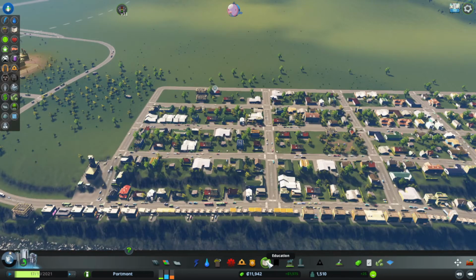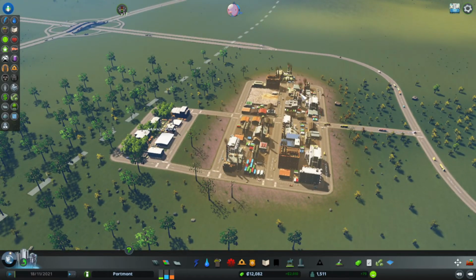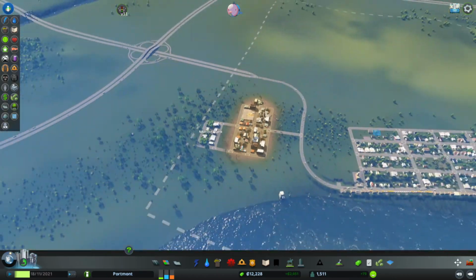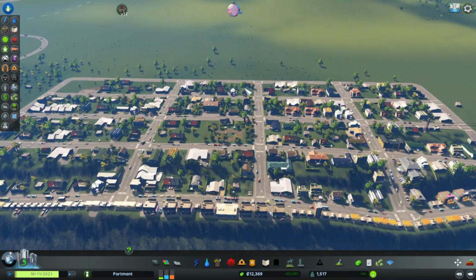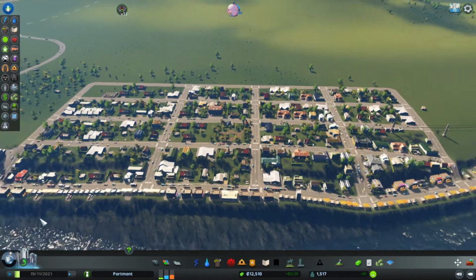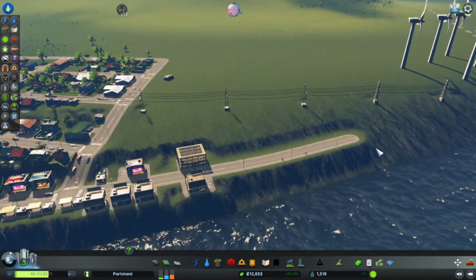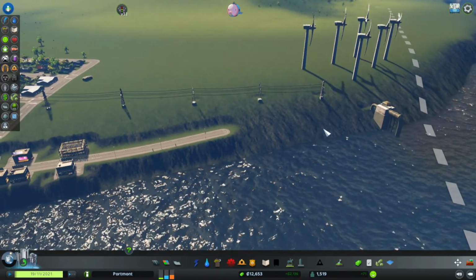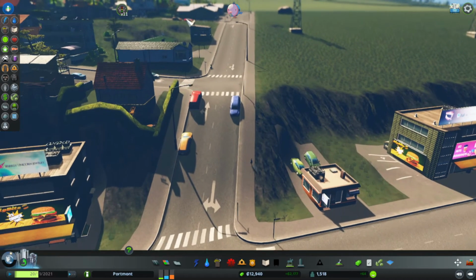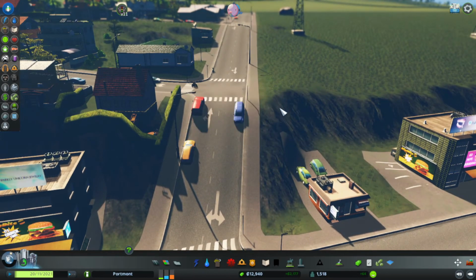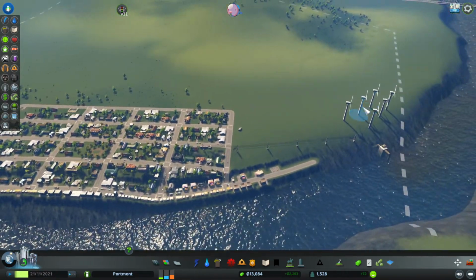But anyway, apart from not being able to build a high school or a public library, I think that we've got this city in a pretty reasonable spot. We've got all the foundations, we've got our industry park over here with some forestry, which people are quite happy about because it's renewable energy. We've got a grid with some good density in here with a nice little suburb going up. We've got our shops along here, which obviously could have been better. I didn't do the best job with my terrain or understanding of the height drop that we would have. Hopefully these cars have a very good handbrake, or otherwise they're going to roll into this gas station and that could be problematic, but that's okay.